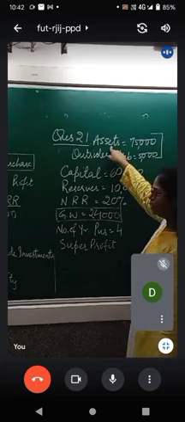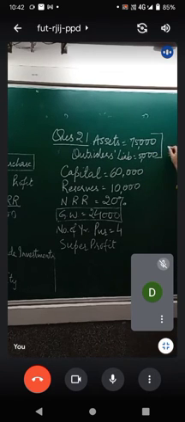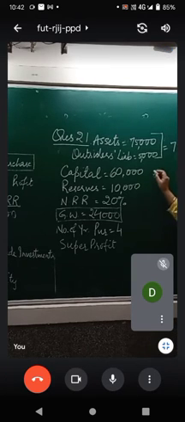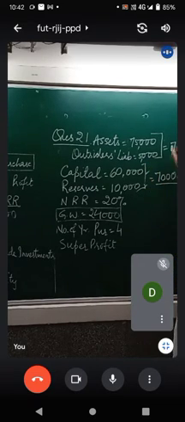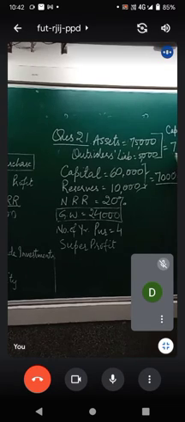First of all, the total assets. Asset side approach to capital employed कैसे निकालेंगे? 75,000 minus 5,000. 70,000 will be your assets. Also, for the liability side approach, what will you do? Capital plus reserve. 70,000. This is your liability side approach of finding out the capital employed. Capital employed will be the same, whichever formula you use, doesn't matter.